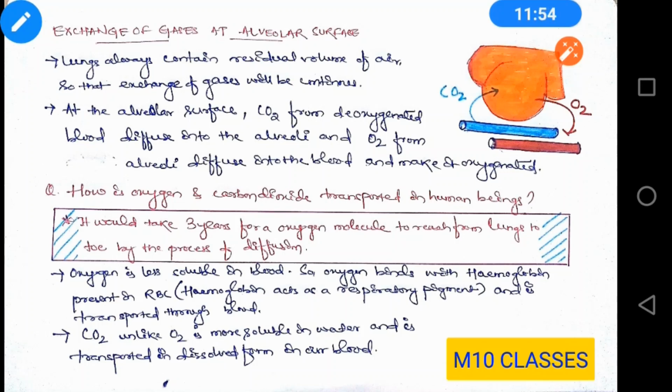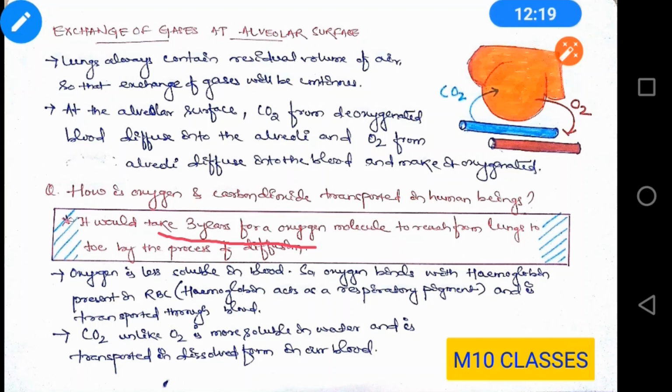But it would take 3 years for an oxygen molecule to reach from lungs to the toe by diffusion. That would be a very slow process. So there must be some alternative. And oxygen is also less soluble in water, so it cannot pass through the blood by dissolving properly.